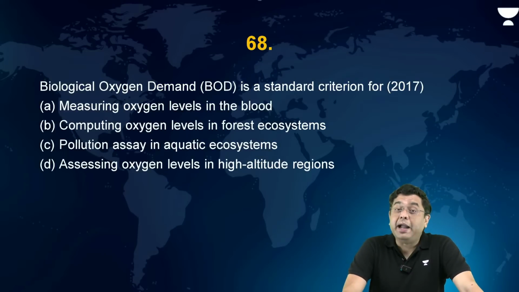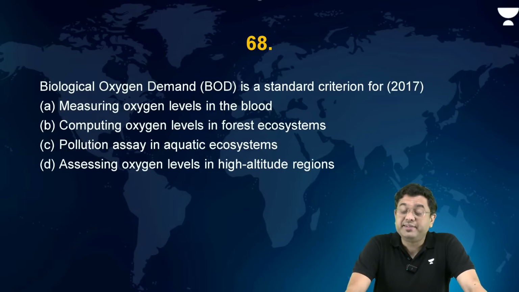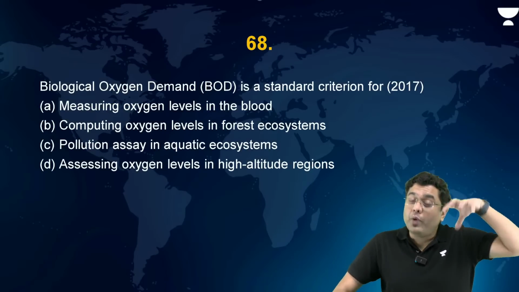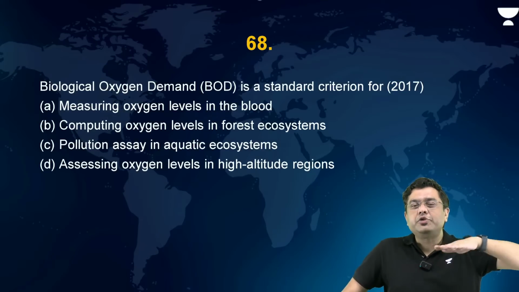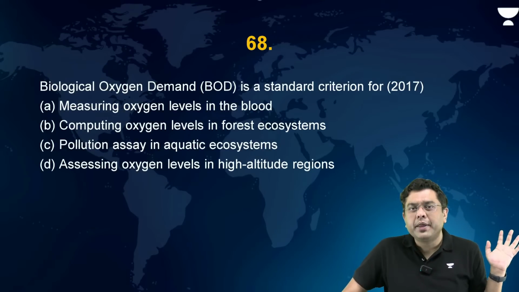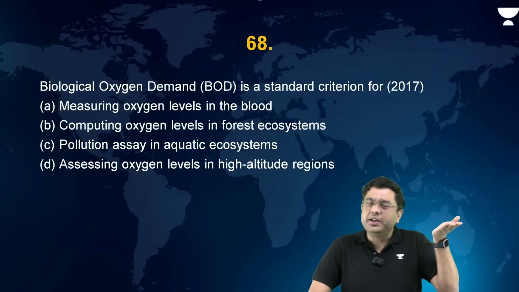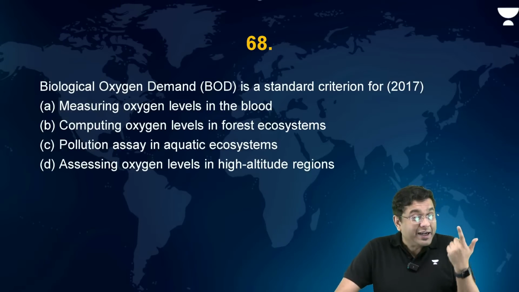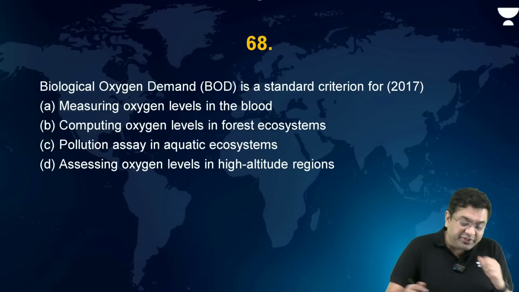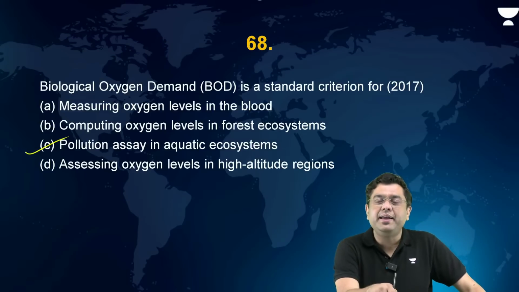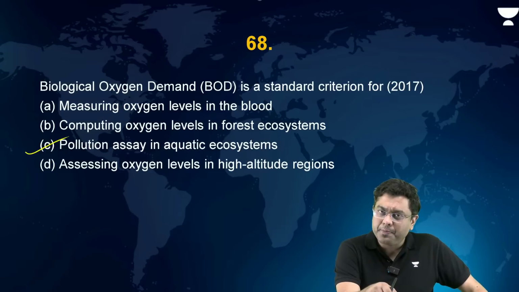Now, biological oxygen demand is a standard criterion for what? Biological oxygen demand is basically the amount of oxygen required in order to decompose all the organic waste which is there in the water body. So the greater the biological oxygen demand in a water body, the greater the organic pollution in the water body. So this gives you an idea about the pollution assay in aquatic ecosystems.